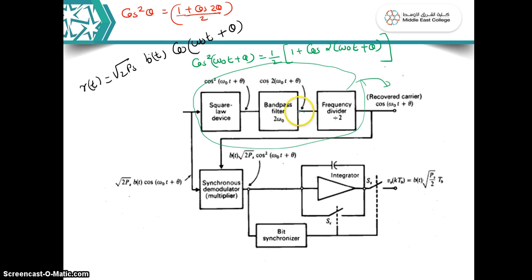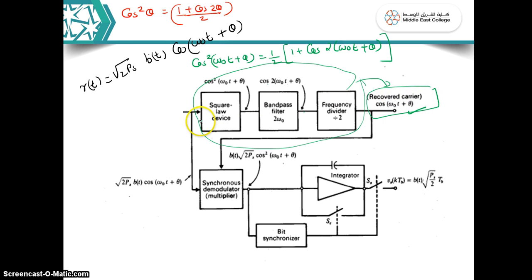Now our frequency is not 2 omega 0, it is omega 0 only, right? So we don't want 2 times, so we have to use a frequency divider circuit over here. It will divide the frequency by 2. So when this 2 omega 0 is divided by 2, it comes back as cos omega 0 t plus theta. So you recovered your carrier.